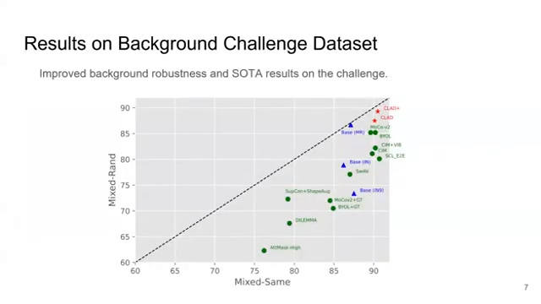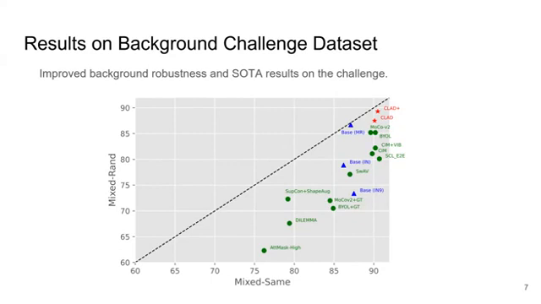Our method achieves state-of-the-art accuracy on the background challenge. Here in this figure, the y-axis represents the accuracy on a dataset with entirely random backgrounds. Hence, the main goal of the challenge is to get high accuracy on this dataset. The x-axis, on the other hand, represents a dataset with a background bias.